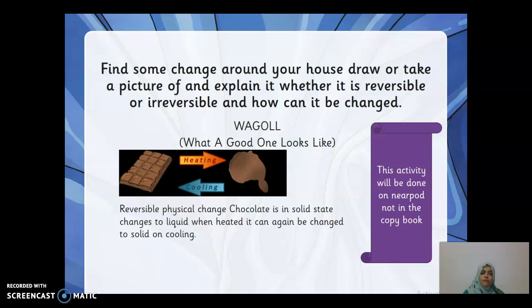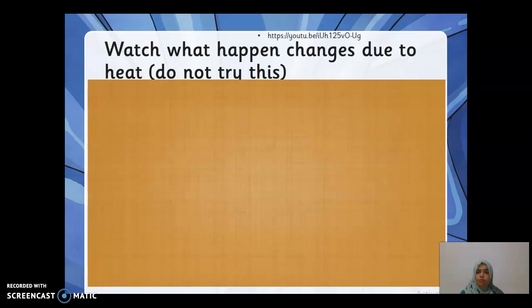In this way, you have to take something around in your house and give an example, and explain why you think it is reversible, or if it is irreversible, why you think it is irreversible. So don't do it in your copybook. If you're on Nearpod, we are doing it there, so don't worry if you're not.